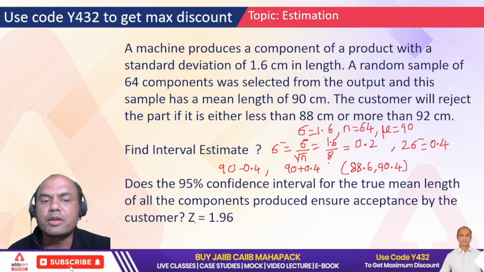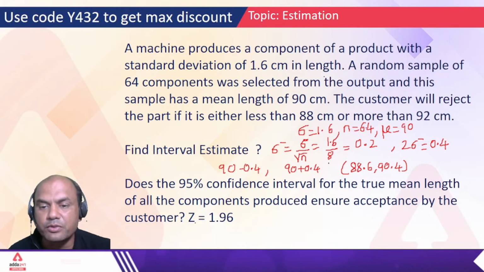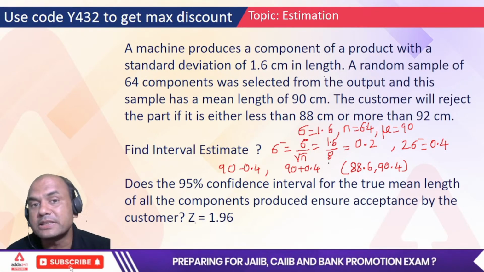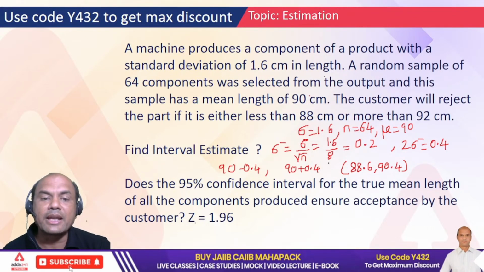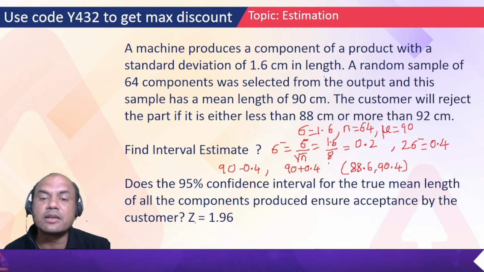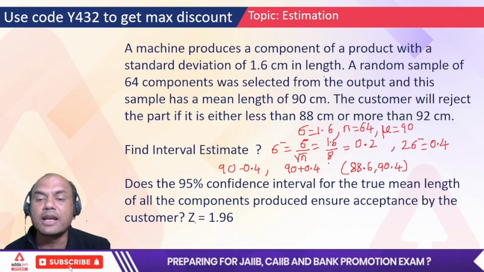A random sample of 64 components was selected. Small n, immediately got it. 64, right? So that's the magic. Once you understand the problem, things are very easy, isn't it? And this sample has a mean length of 90 centimeters. So mean means what? Mu, I've got it as 90 now.